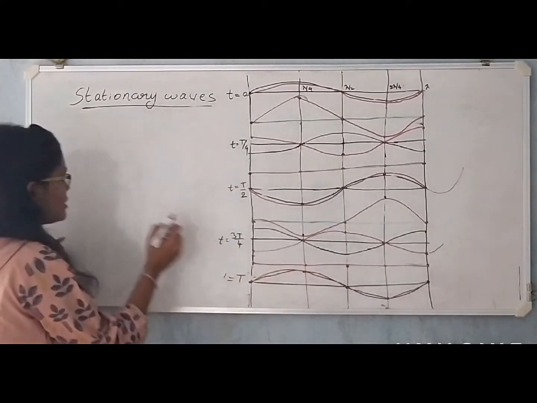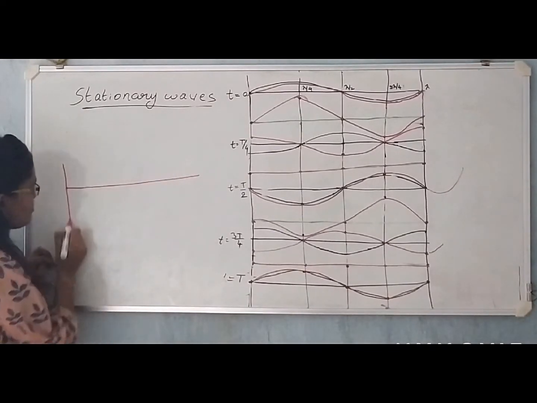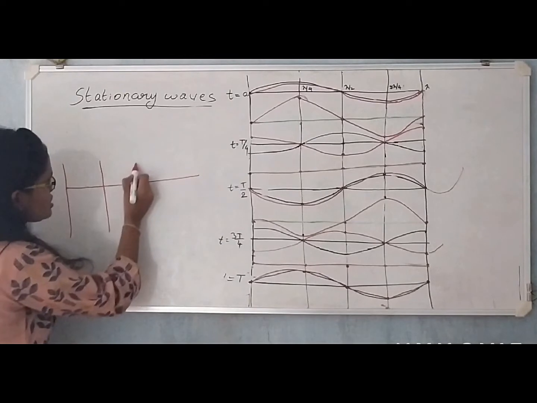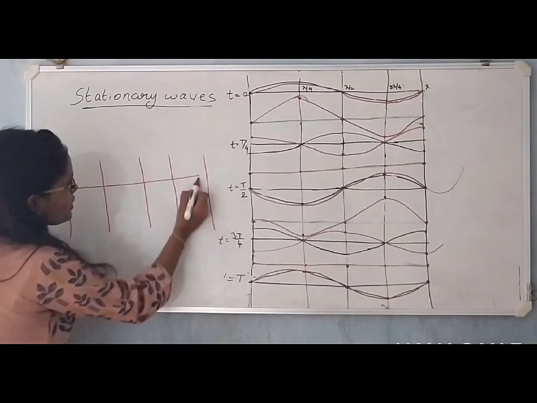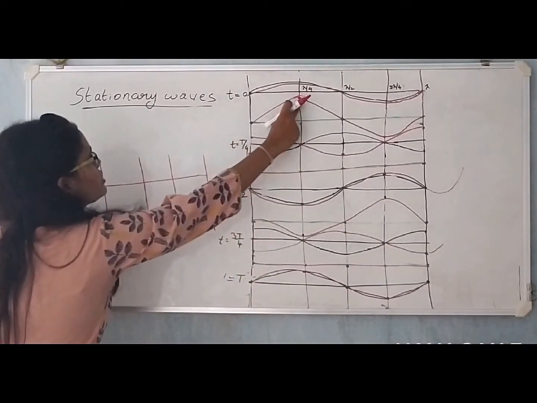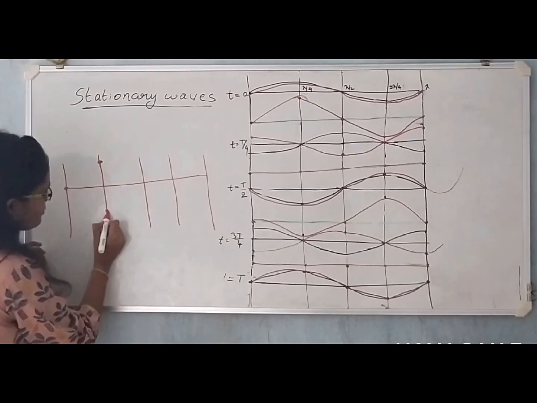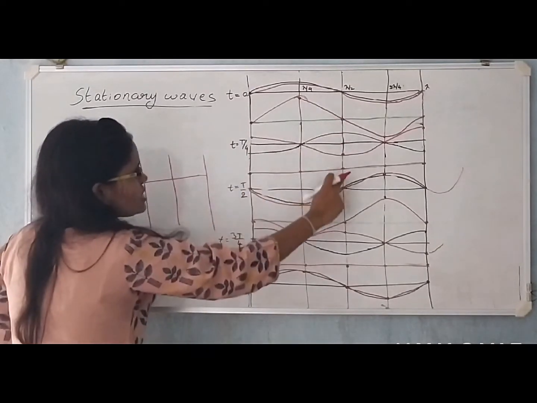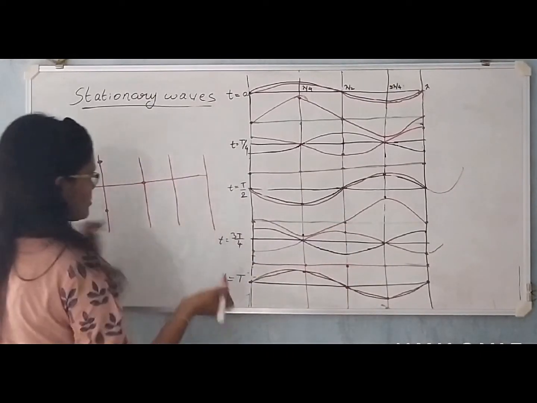That means, let me draw this wave. Initially, okay, let me divide this into 4 sections first. 1, 2, 3 and 4. At the initial position there was a node and this point was oscillating between the maximum and the minimum. At the next position, see, there is always a node. So here is a node.